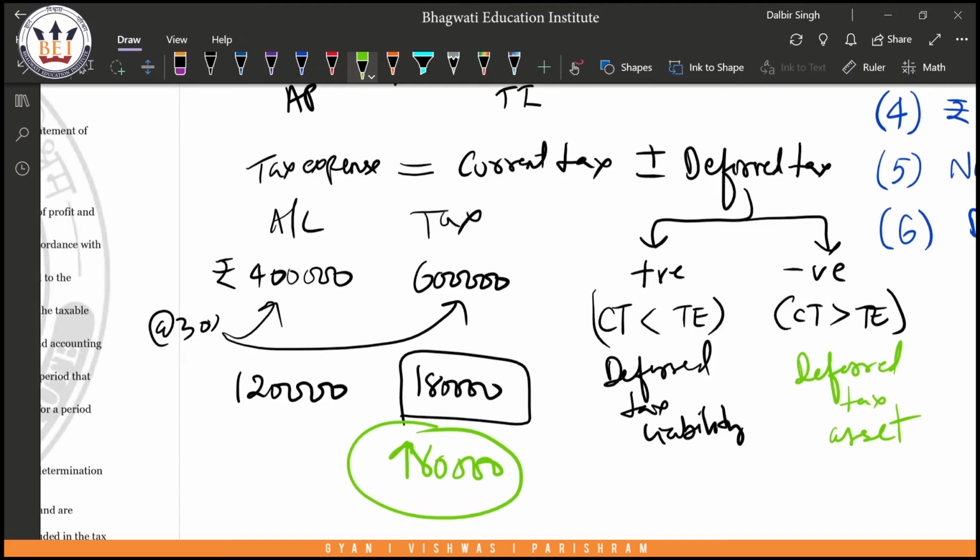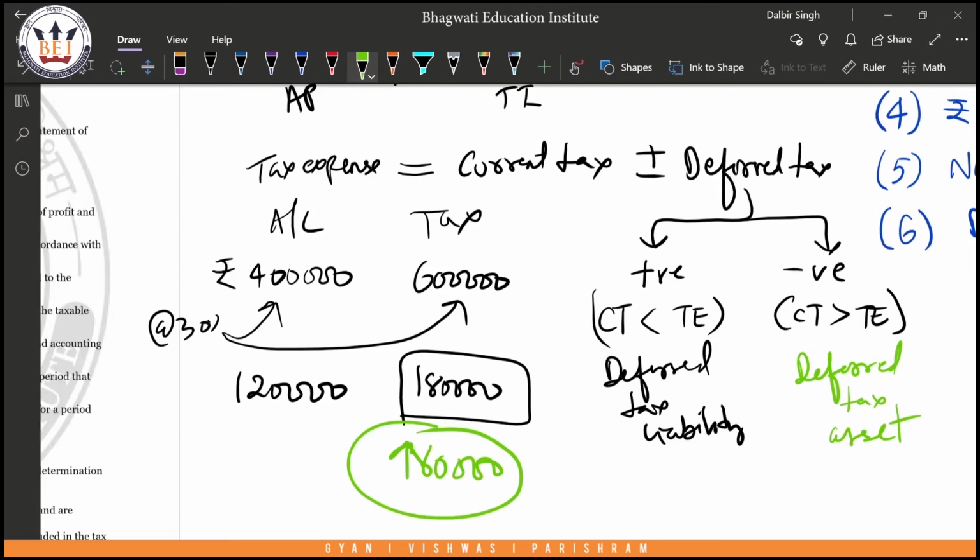Okay, so when you talk about deferred tax asset and deferred tax liability, it all depends upon current tax and tax expense. If your current tax is lesser than tax expense, you will have to create a deferred tax liability, because in future you will be liable to pay that amount. If your current tax is more than your tax expense, which means you actually paid more than what you have to pay, then you can claim that credit later on in time, when your current tax is lesser than your tax expense.